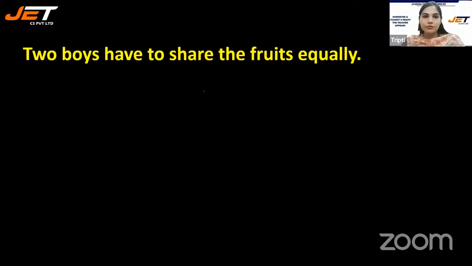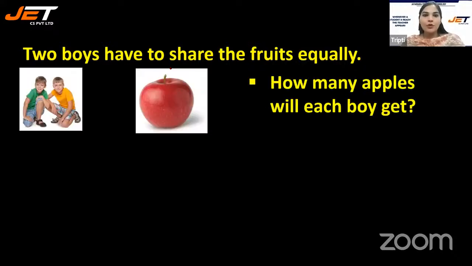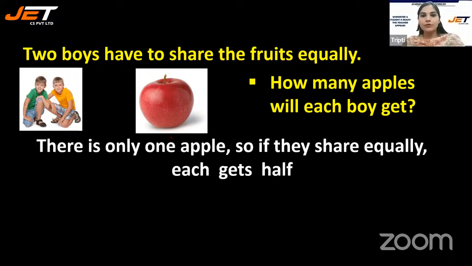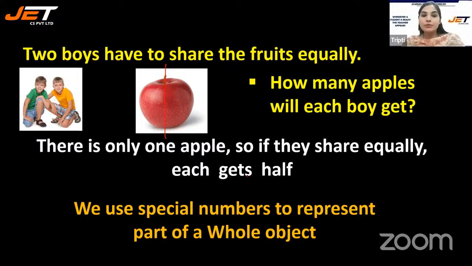2 boys have to share the fruits equally, and now 1 apple is there. How many apples will each of them get? Obviously, if there is 1 apple and 2 boys, what will they do? They will share it equally by cutting it into 2 equal parts. Now we use special numbers to represent part of a whole object. What is this whole? This whole is full, or we can call it complete, right?